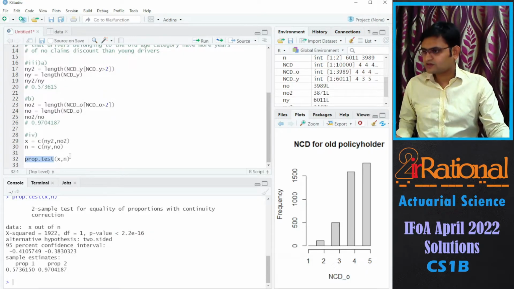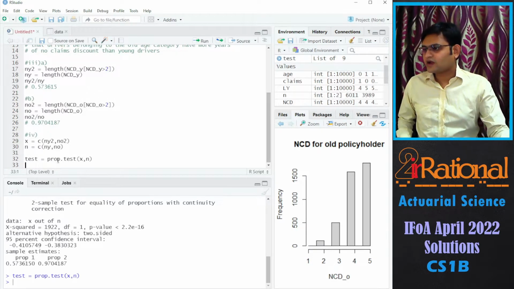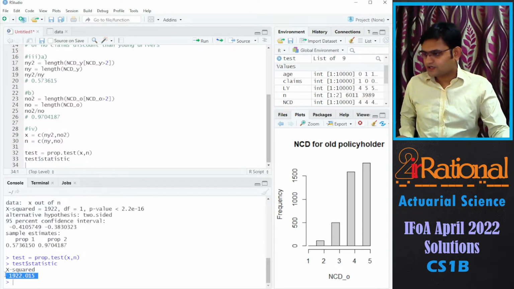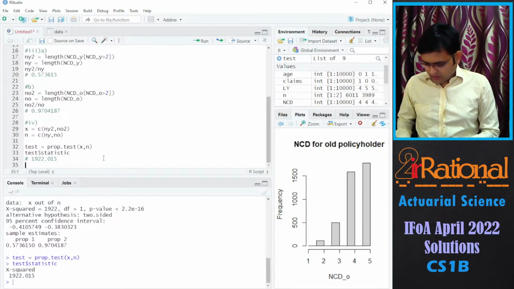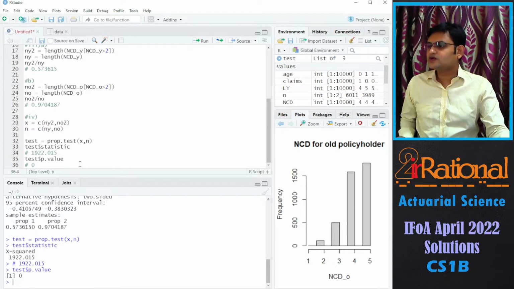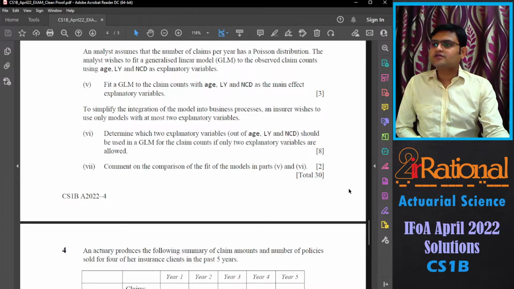I will write this as, let's say, test. It's nearly 0. So that is why we are getting here directly the value 0. So we'll say as the p-value is almost negligible, we have sufficient evidence to reject H0, hence the proportions are not same. An analyst assumes that the number of claims per year has a Poisson distribution.